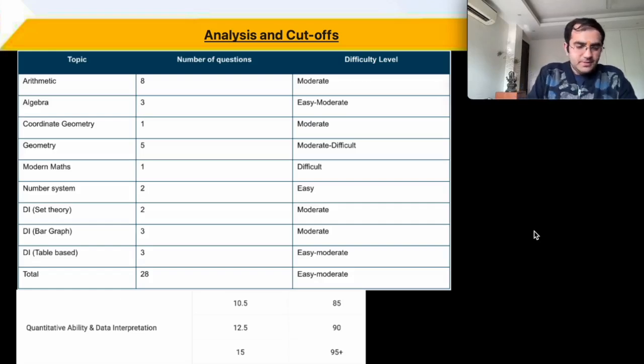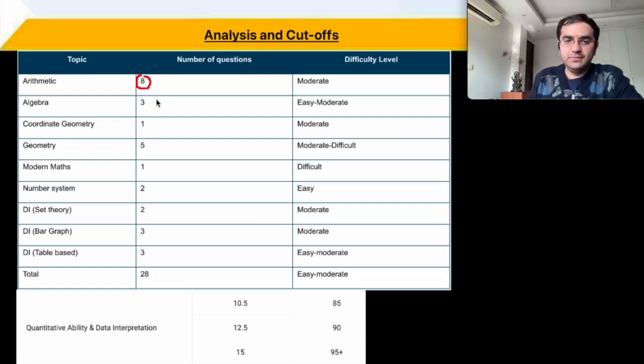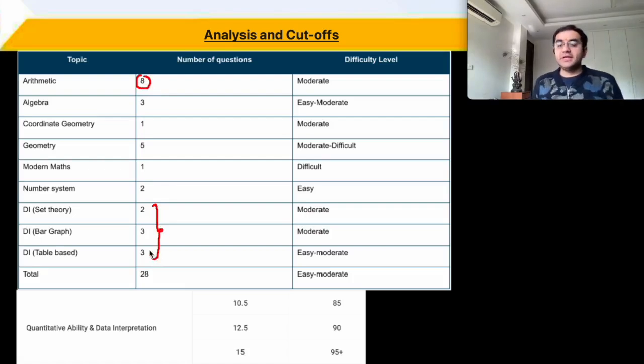So when you look at the topics that have arrived and approximately plus minus 1-2 questions का error हो सकता है depending upon the manner of classification. So arithmetic has been the heaviest one, and after that DI. ठीक है. Although DI के questions यहाँ पे थोड़े से कम आए हैं. These are a little less compared to normal, because normally you might have half the paper coming from DI.